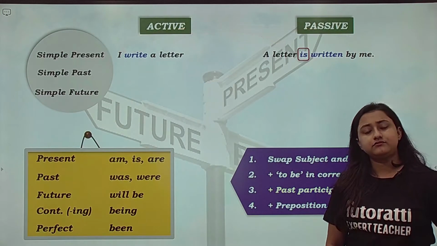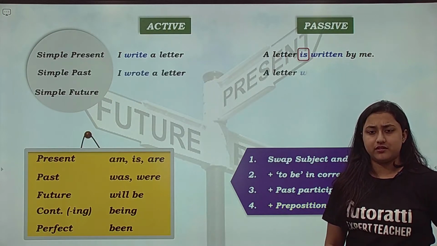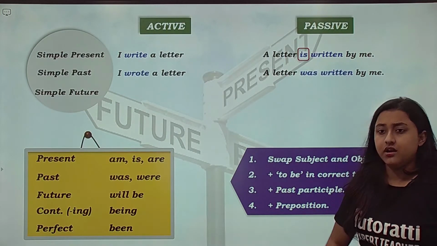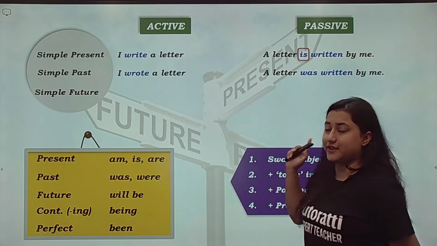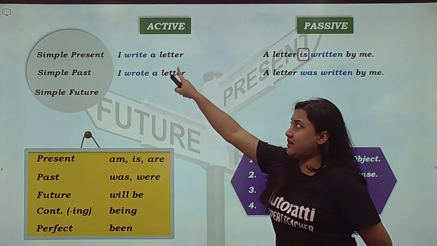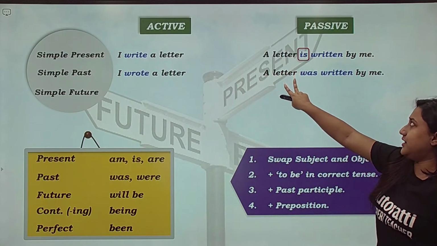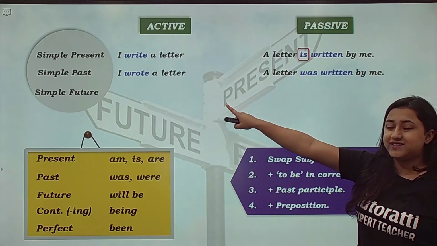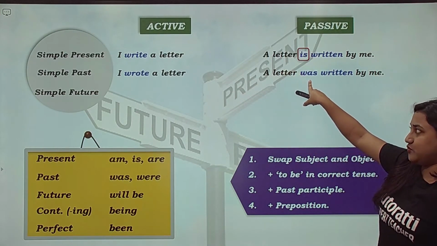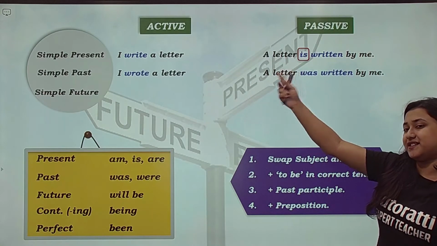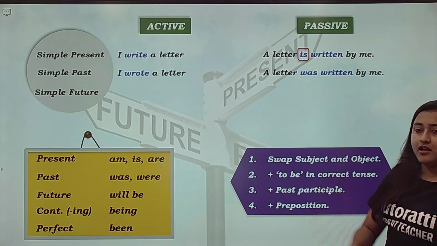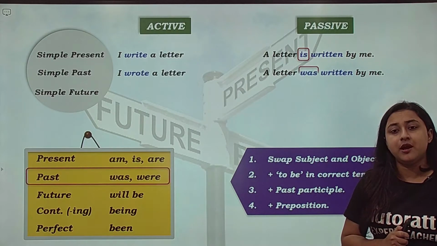Alright. Now we look at the second one. I wrote a letter. A letter was written by me. Why? I and a letter को हमने swap किया. A letter, this became me. Wrote is in the past tense, so we added was. Write का past participle is written, and we added by. A letter was written by me.